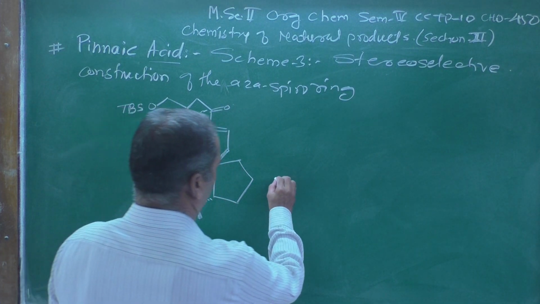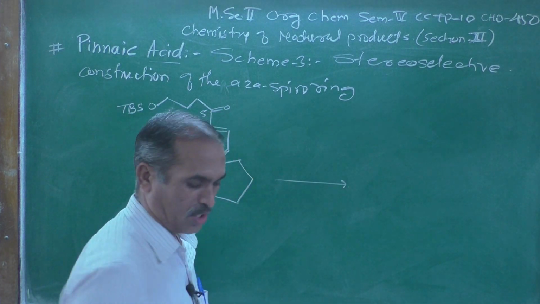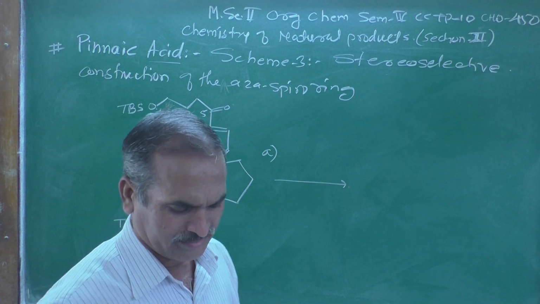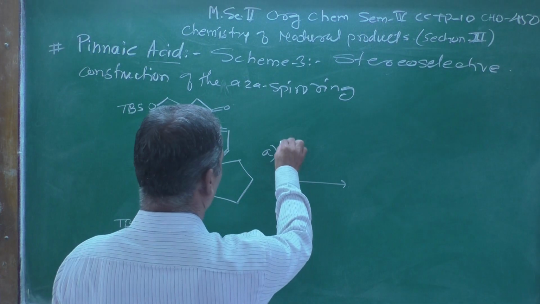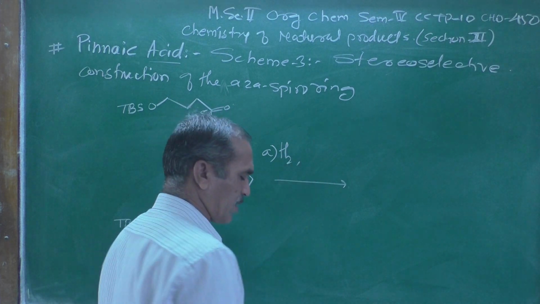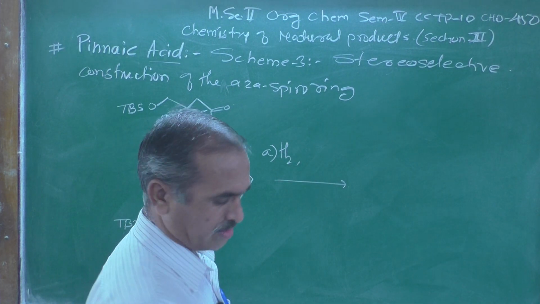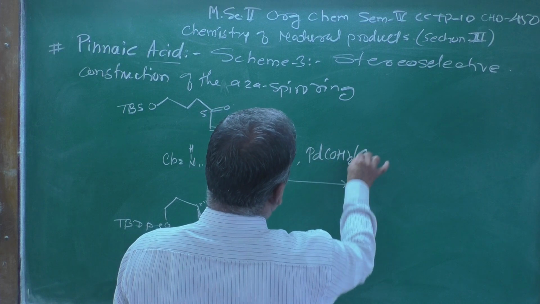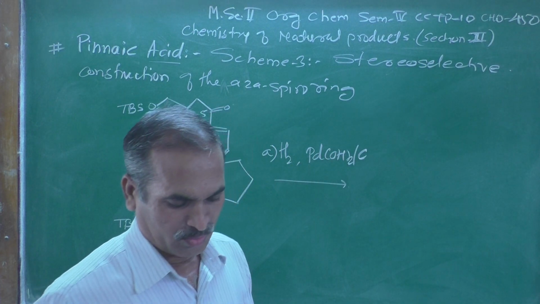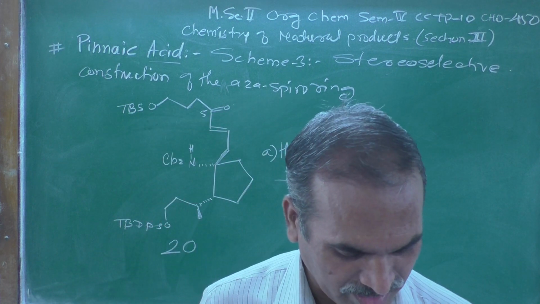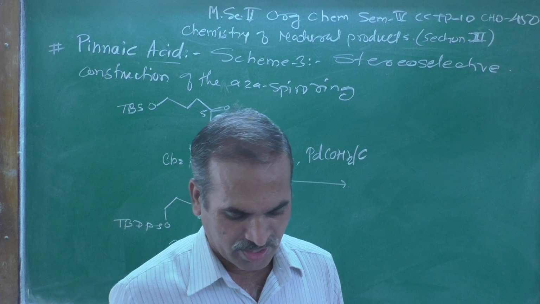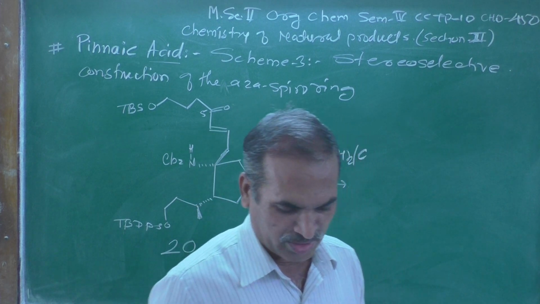Now, I am adding the reagent on it, the A reagent, that is a hydrogenation I am going to carry out here, hydrogenation in presence of palladium hydroxide, charcoal. What do I get after the addition of A reagent? I am going to get here the compound number 21.